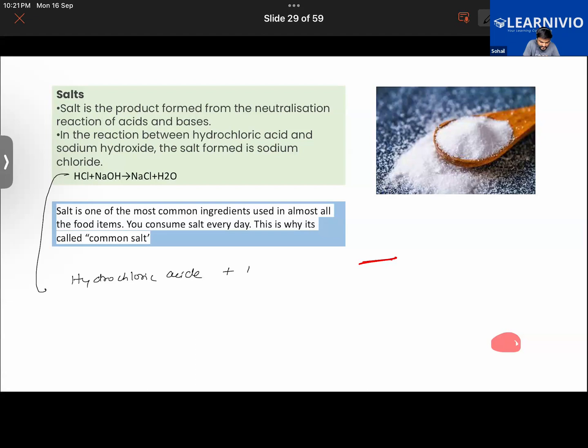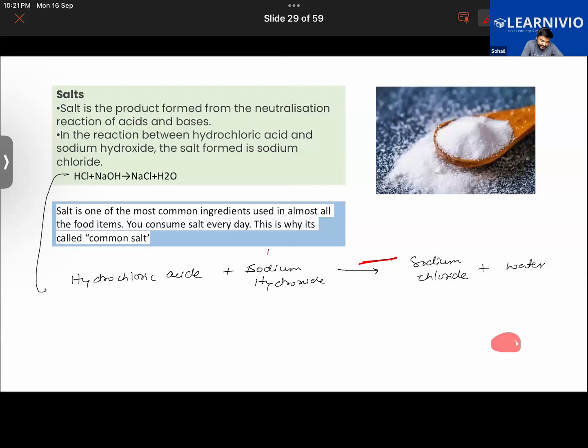And the other one is, what is this, guys? Sodium hydroxide. As a result, we are getting sodium chloride, and you can look at the image of the sodium chloride in the above tablespoon image here, and then you have this water. So what I was saying is that the name of the salt consists of two parts. The first name is derived from